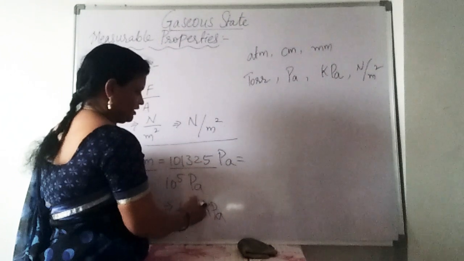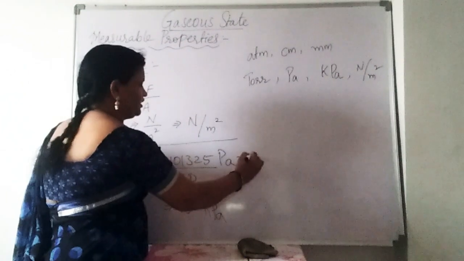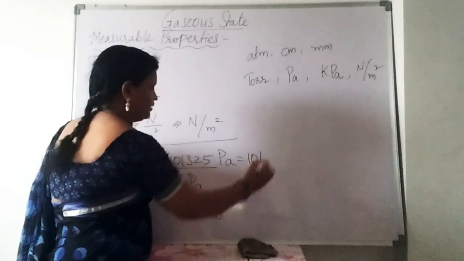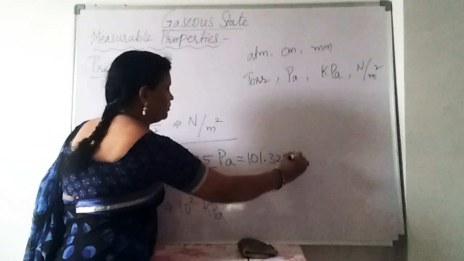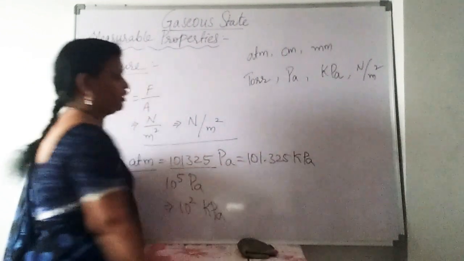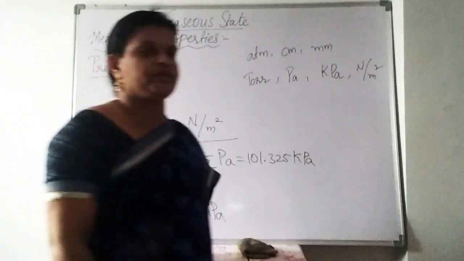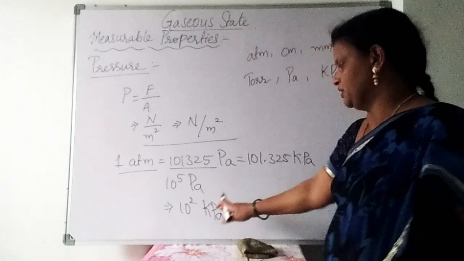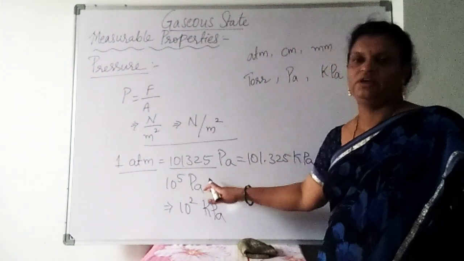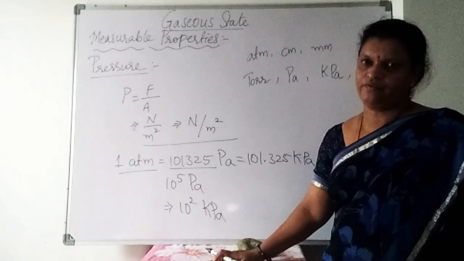Here also we can write 101.325 kilopascal. For our easy calculation, we can consider this as 100 kilopascals, and in the form of pascals, we can write 10 power 5, right?